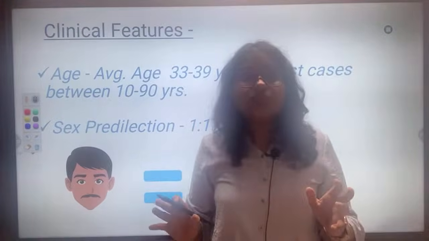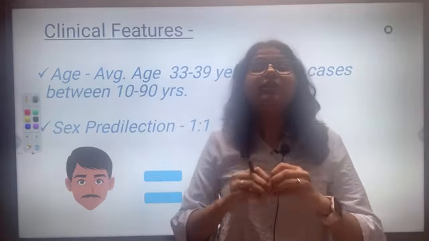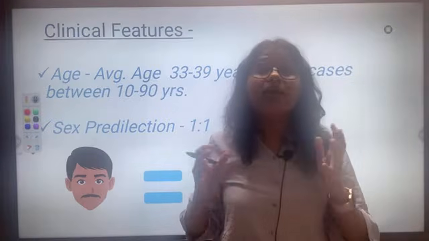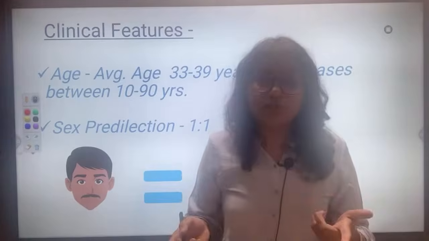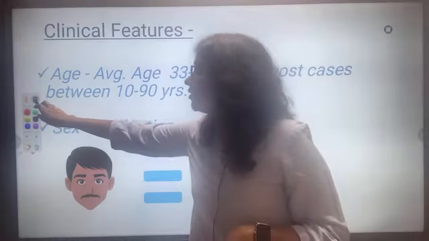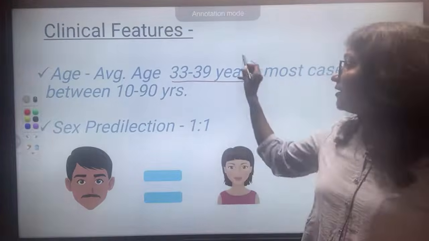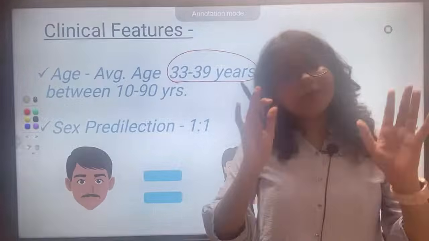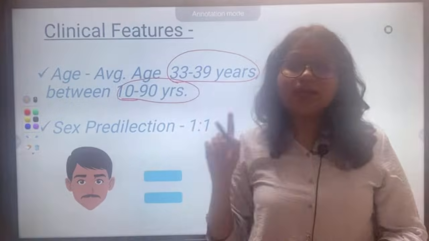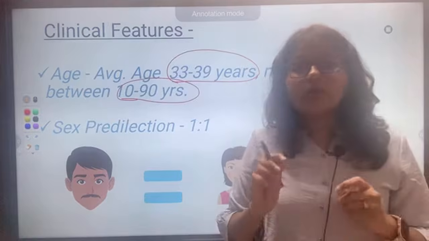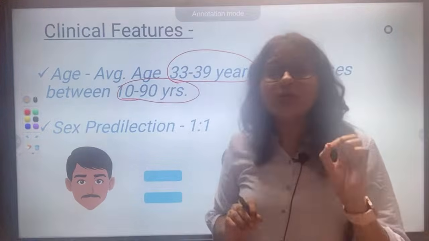What are clinical features? Clinical features are in which age you will commonly see a particular disease, in which sex, female or male, where you will see it, what is the age of the patient, how will be the clinical presentation of the patient. Okay, so ameloblastoma, what is the most common age? 33 to 39 years average, it can be between 10 to 90 years. Okay, so 10 to 90 years is the range. You have to write this in your answer. So 10 to 90 years is the range, but the average age is 30 to 39 years.